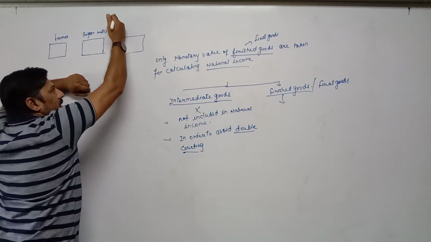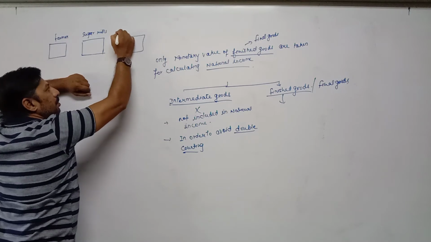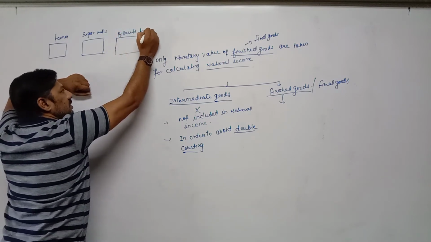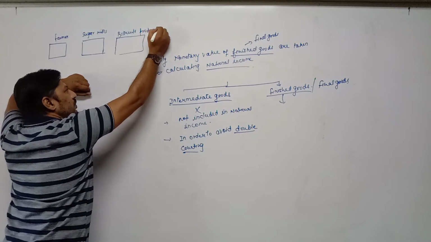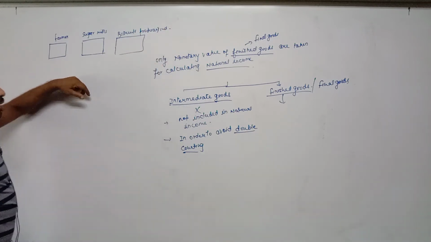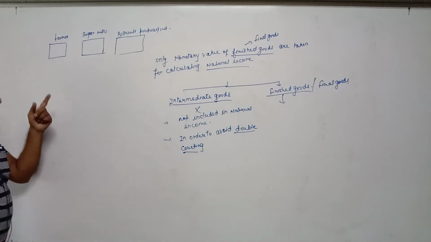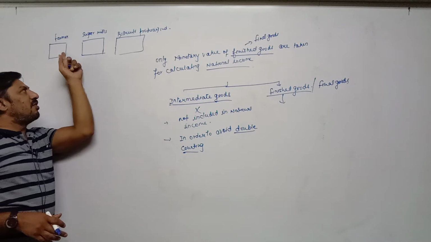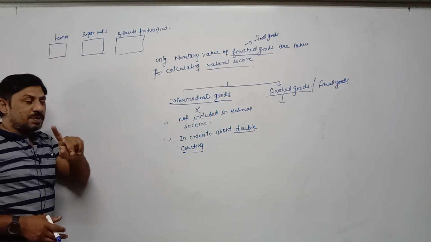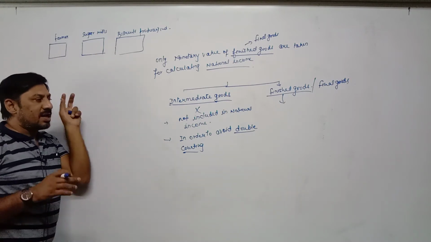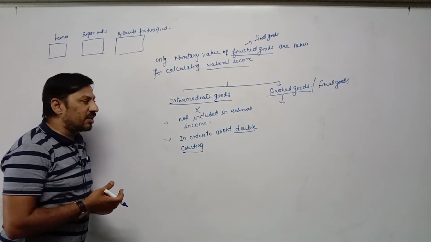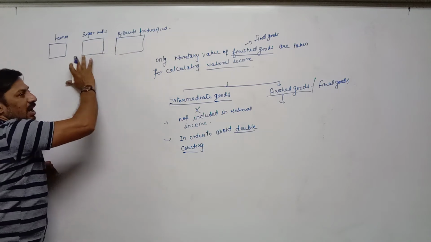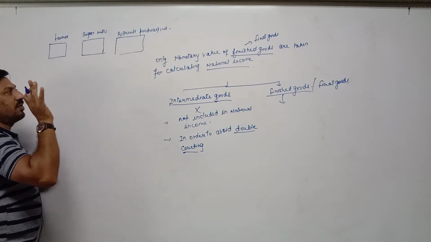Means in simple language I am writing here, biscuits producing industries. Now we are assuming that total in an economy, in a country, three individuals are living. Three individuals means three working population. Those who are working, those who are involved in economic activities, those who are earning something. We are assuming that three working populations are living in an economy.